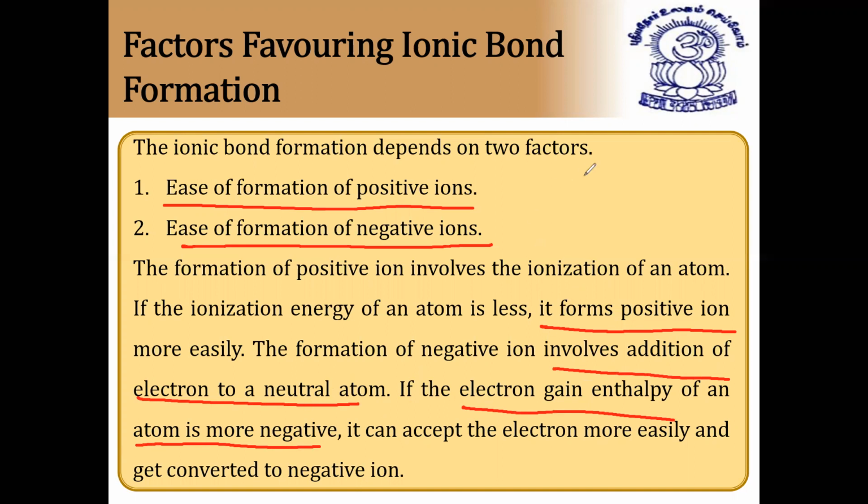So the main factor is low ionization energy for metal and high electron gain enthalpy for non-metal. If these two combinations are there, then it is a perfect ionic bond.